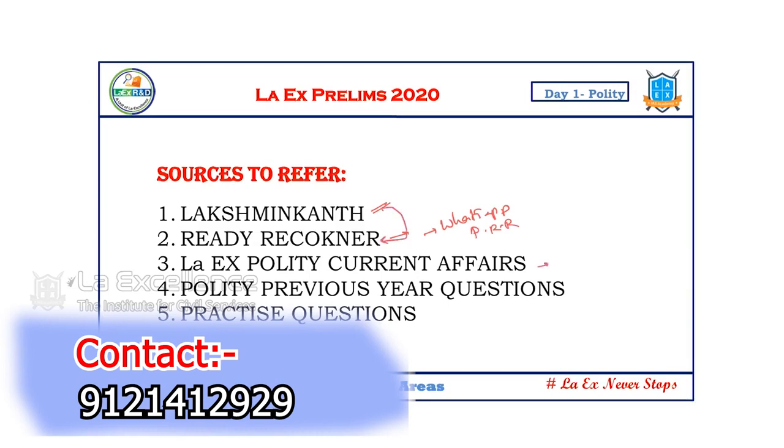Next, LAEX Polity Current Affairs. You are given acts and bills, and you are going to get Supreme Court judgments soon. So whatever current affairs are given to you, you can go through that. Previous years' questions have been given as a booklet to you. Please go through these previous years' questions, and practice questions are also provided to you. Please go through these and practice these questions. So please do these 5 activities. These 5 materials are readily available.